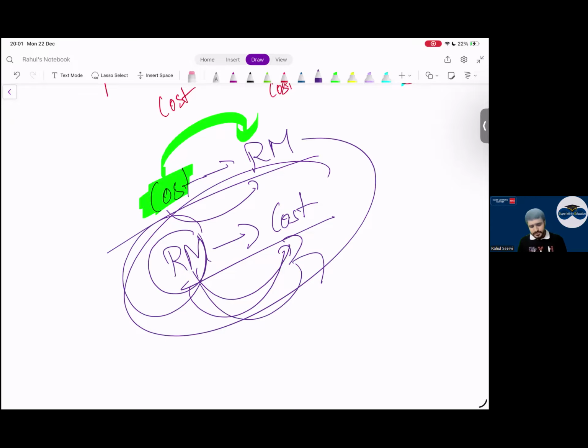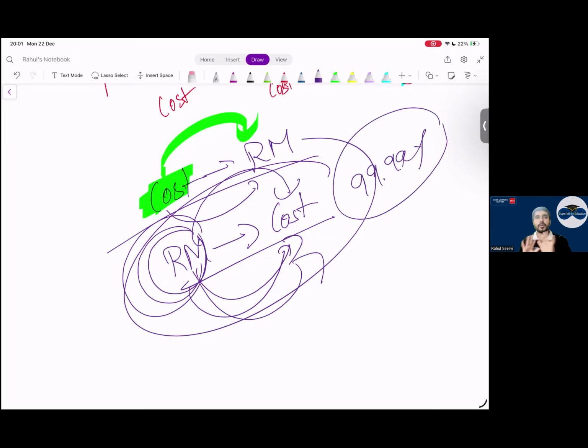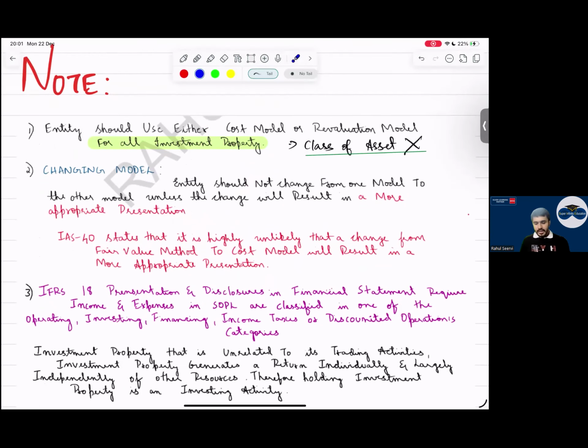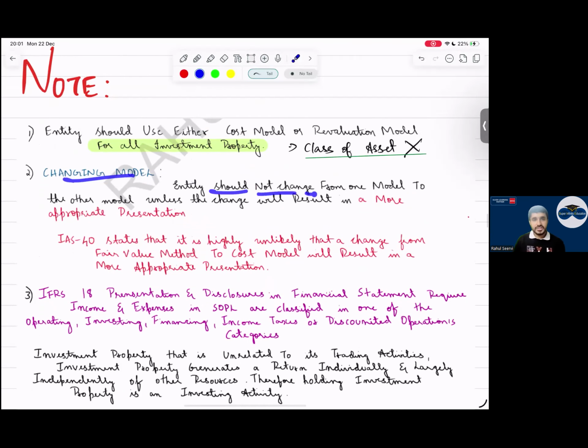But do you think when we shift from revaluation to cost model, it will provide better presentation? The standard is saying 99.99% it will not provide better presentation. If the management is arguing they know better, then you can do it. No issue. वही बोल रहा देखो इधर. Changing model: an entity should not change from one model to another unless the change will result in a more appropriate, better presentation.